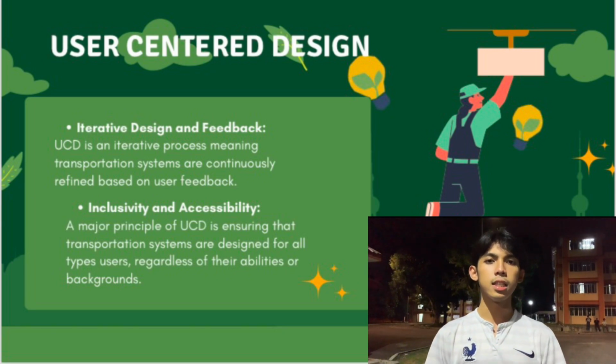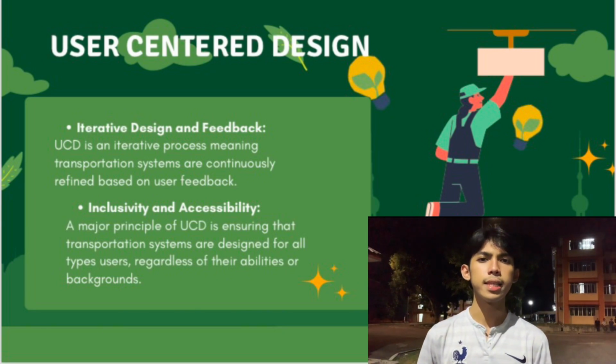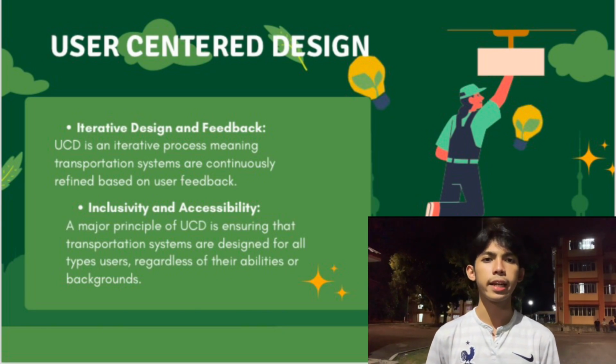For instance, if commuters express concerns about overcrowding during peak hours, the system can be adjusted by increasing service frequency or adding additional trains. Similarly, if users suggest features that enhance their travel experience, such as better signage or real-time updates, this can be incorporated in future iterations.